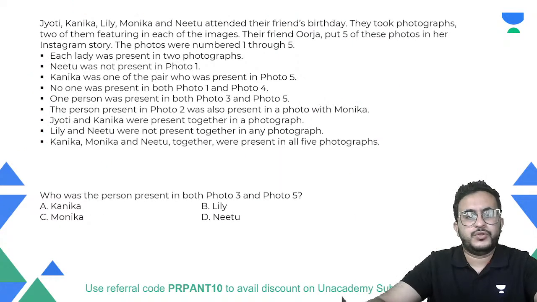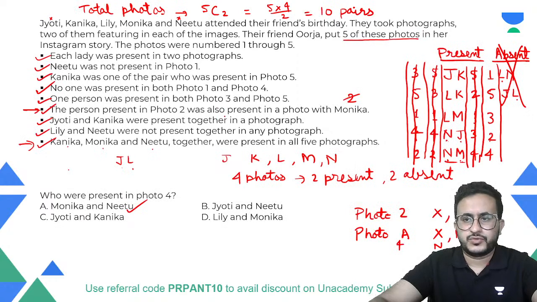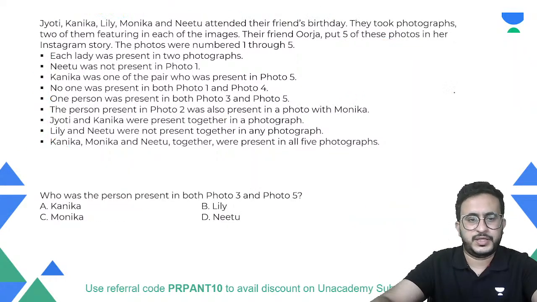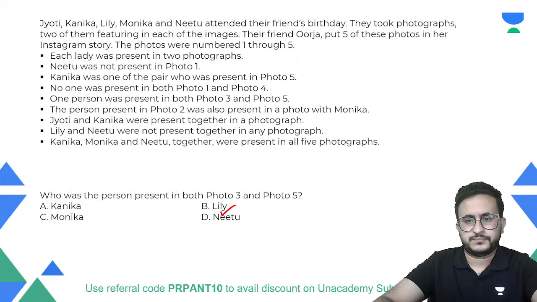Okay. Who was the person present in both photo 3 and photo 5? So let's just revisit it. 1 is JK, 2 is AJ, and 3 and 5 it is asking, right? So L, Lily, is present in both 3 and 5. Okay.